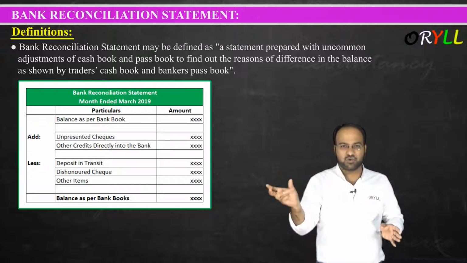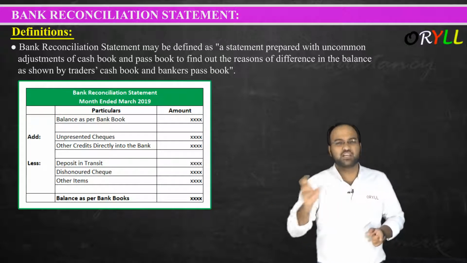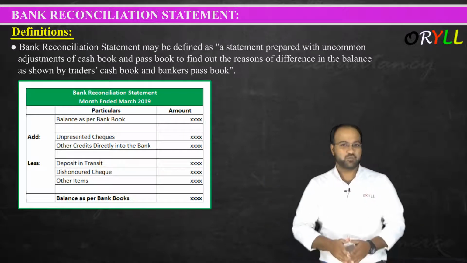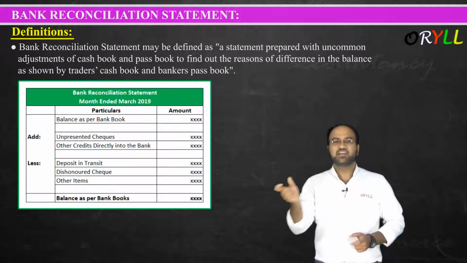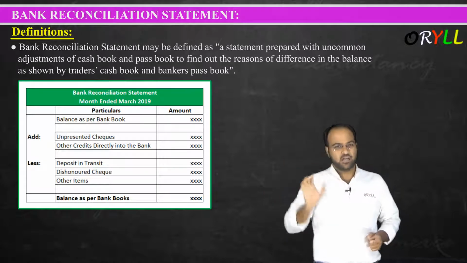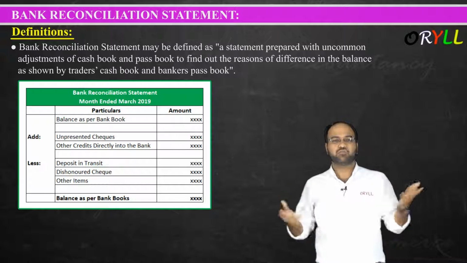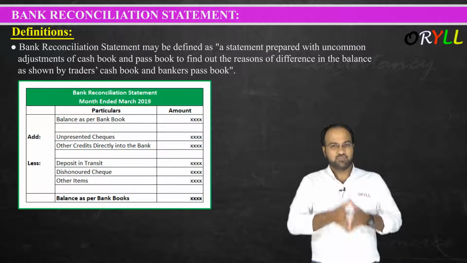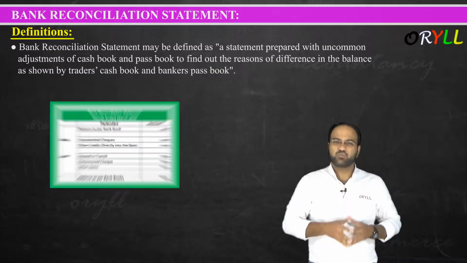What is the difference? And to know the reason for this difference in the balance shown in the cash book and the banker's passbook, we prepare the statement. This is the definition. Let us see one more definition.